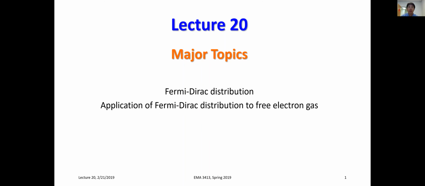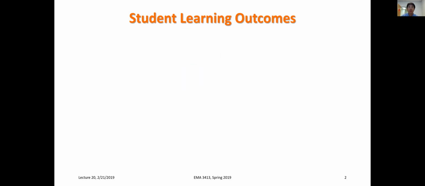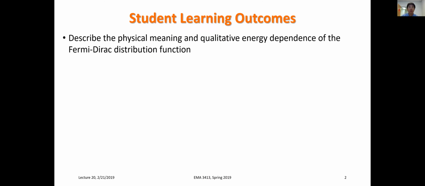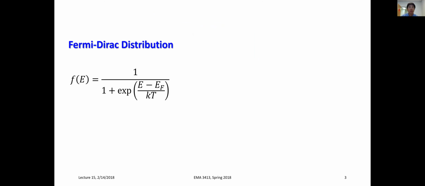So for the major topics, we talked about the Fermi-Dirac distribution function, and then we talked about applying the Fermi-Dirac distribution function for electron gases. So the first student learning outcome is to describe the physical meaning and qualitative energy dependence of the Fermi-Dirac distribution function. So this is the equation for the Fermi-Dirac distribution function.